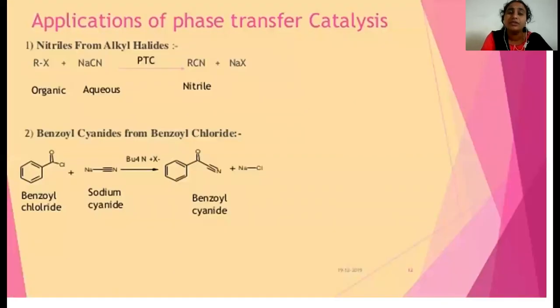Here, without adding the phase transfer catalyst, no reaction will occur. By adding the phase transfer catalyst, what will happen? It carries the ligands from the aqueous phase to the organic phase, where the reaction will take place.